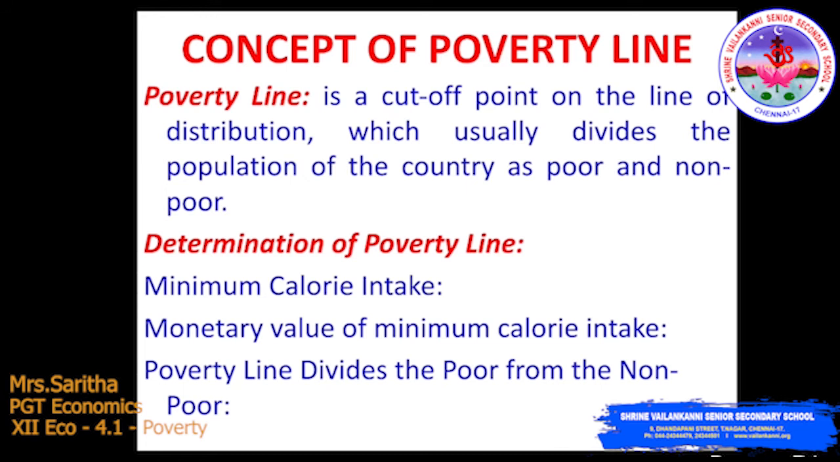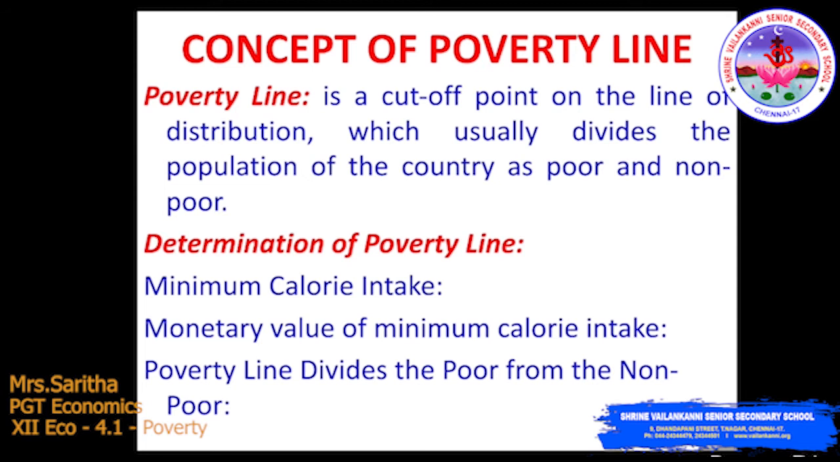Now we'll move on to the determination of the poverty line. In the determination of the poverty line, we have three determinations. What are those three? Minimum calorie intake, monetary value of minimum calorie intake. The poverty line divides the poor from the non-poor.